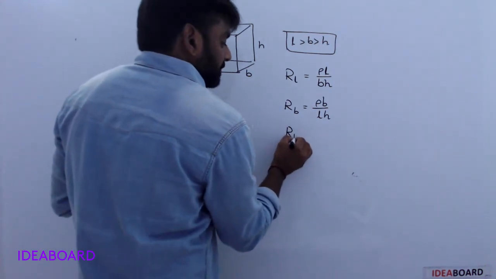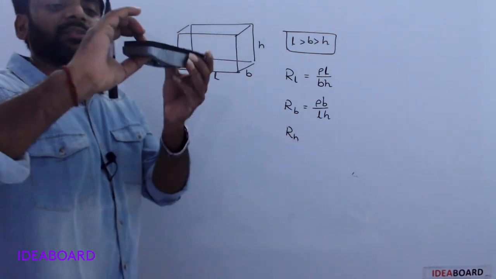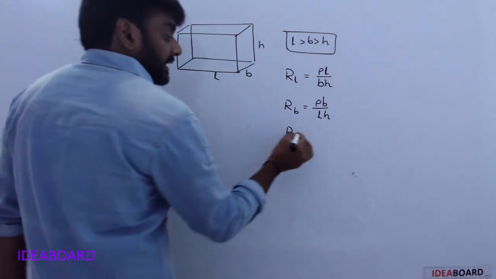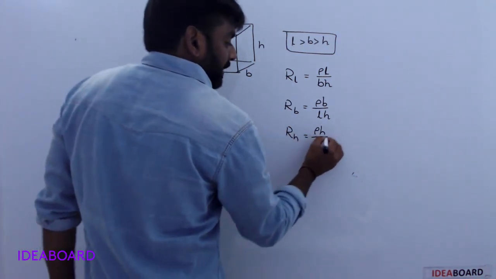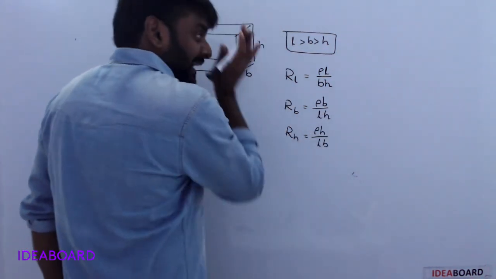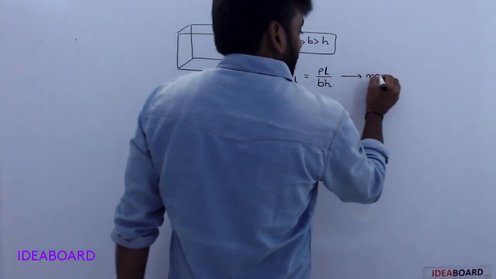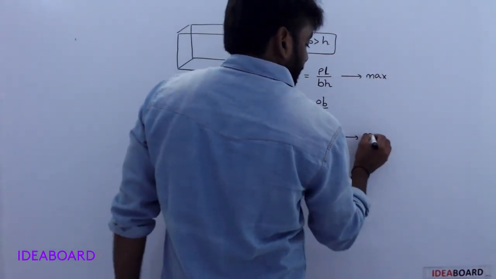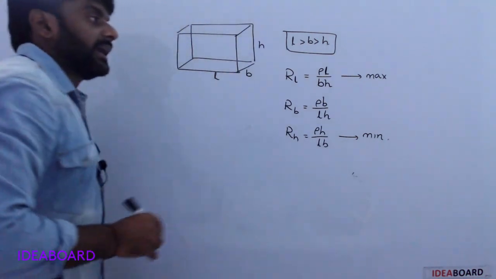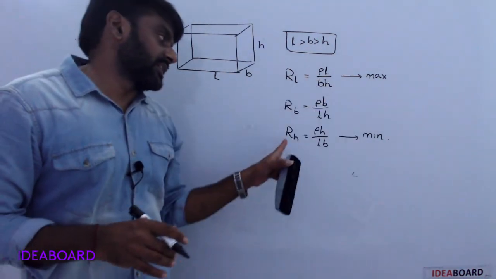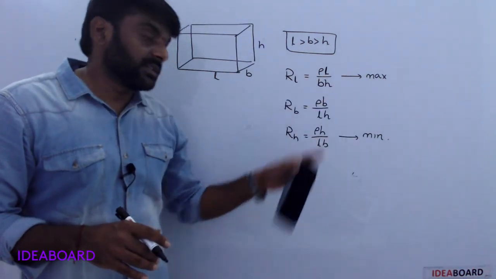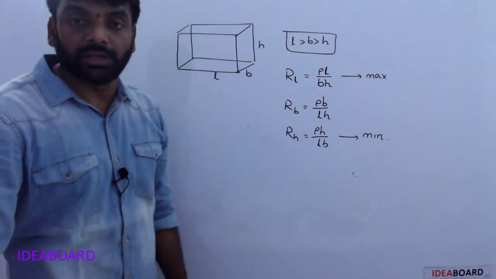Along the heightwise direction, in that case you take rho H by LB. This one is the maximum resistance, and this one is the minimum resistance. Along lengthwise is maximum resistance, along heightwise is minimum resistance. Understood?